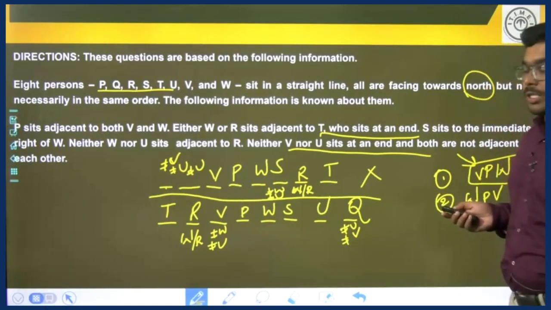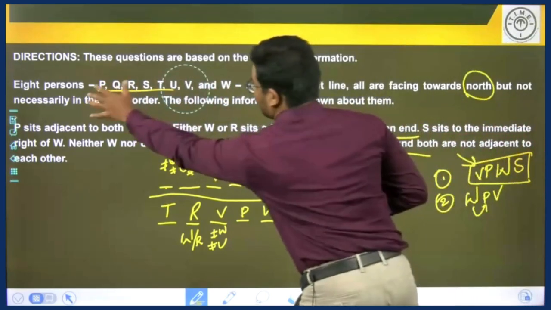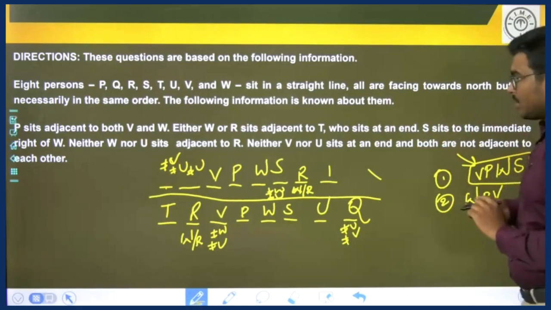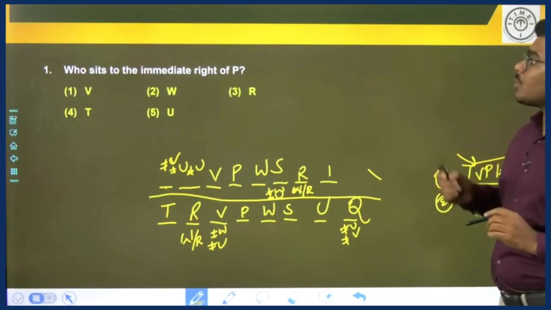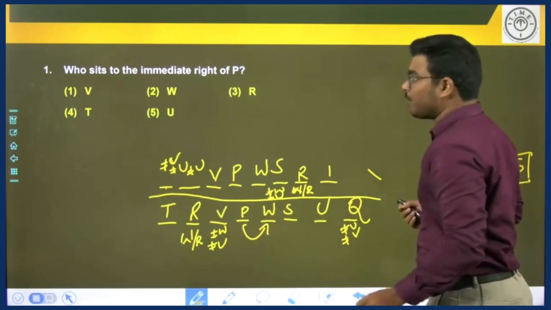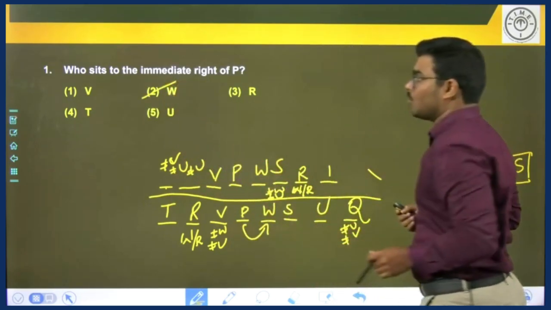Let us move to the questions. Who sits to the immediate right of P? W is sitting to the immediate right of P, which is option 2.